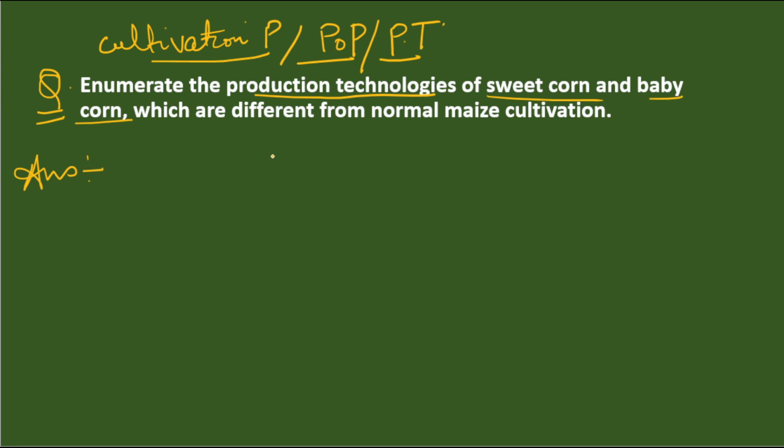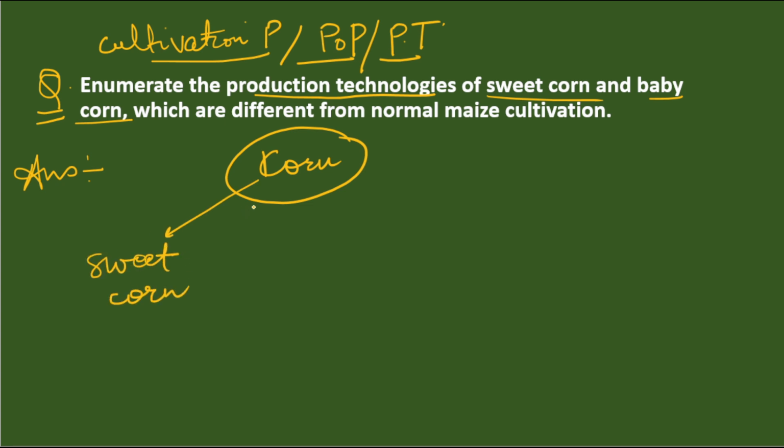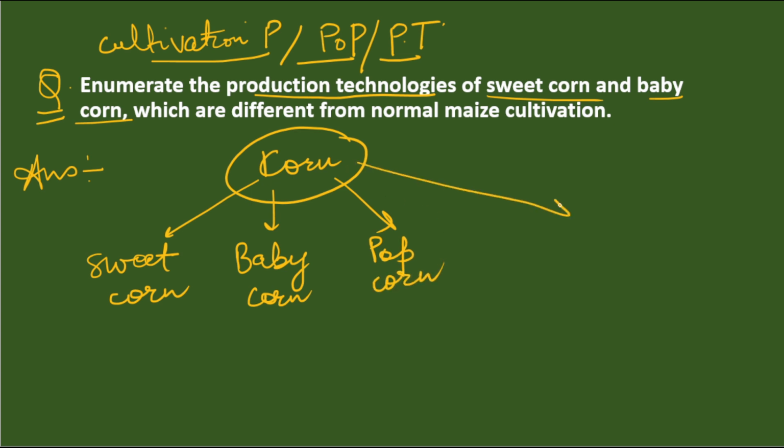As we all know, normal maize, or you can say normal corn, is of different types. First one is the sweet corn, second one is the baby corn, third one is the popcorn, and the last one is the normal corn, which is generally used for bread making and other things. That is, they have not been developed for any specific purposes. They are normal corn. And other types such as sweet corn, baby corn, popcorn are for specific uses.